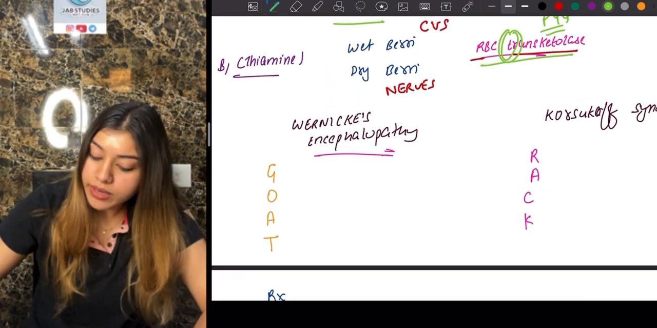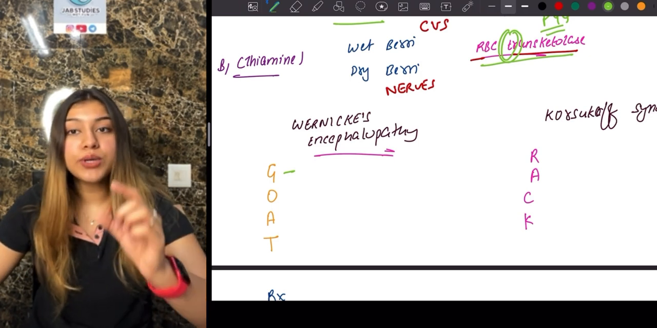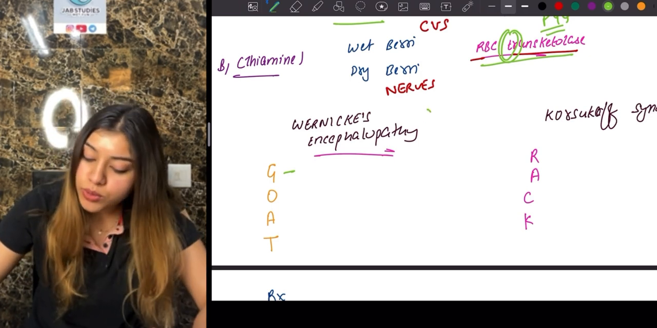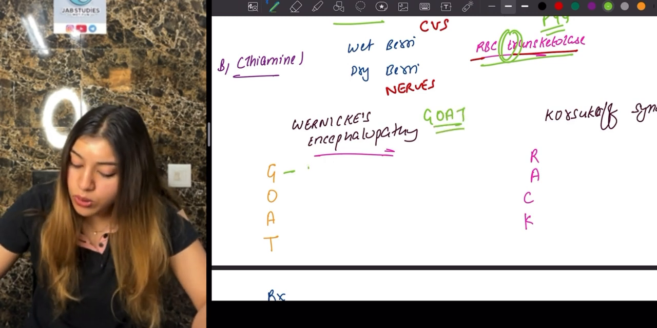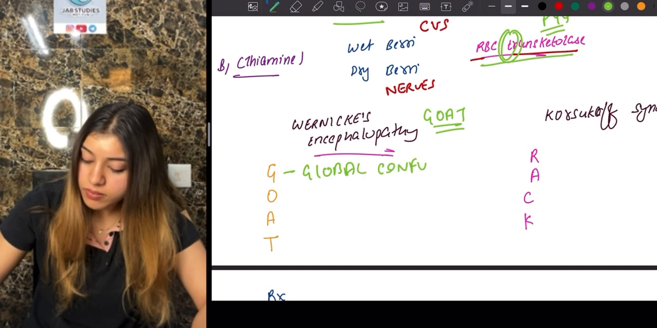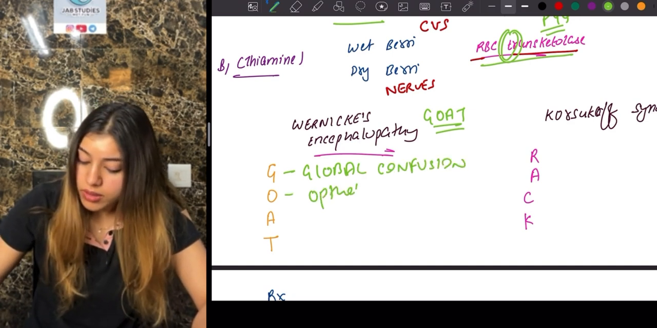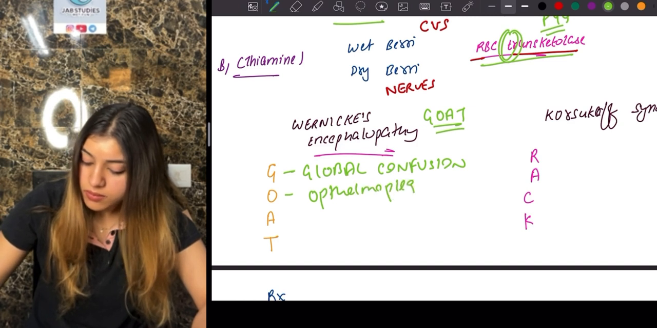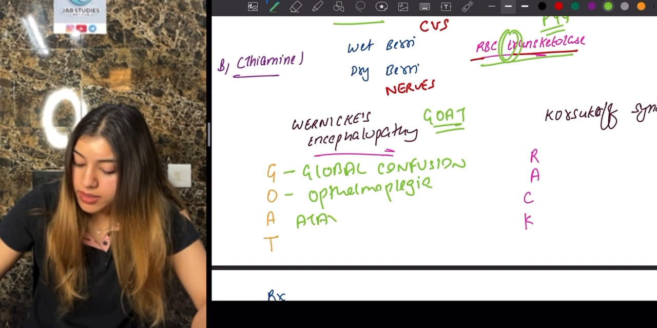So let us fill in over here. What is the mnemonic that I'll be using to remember Wernicke's encephalopathy? That is going to be GOAT. So what is it? G is global confusion, O is ophthalmoplegia, and A is ataxia.